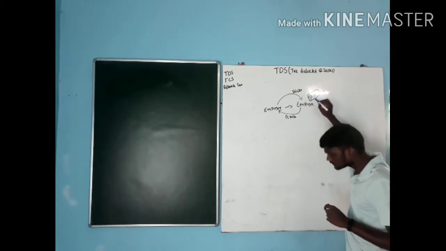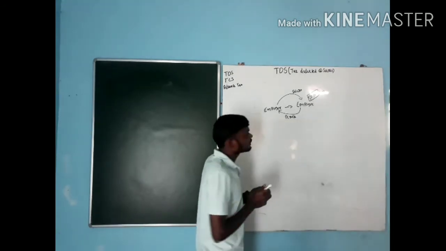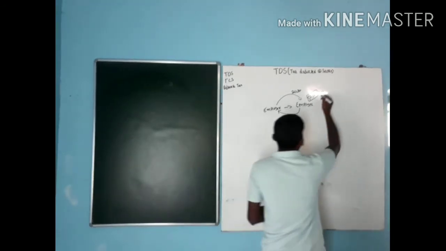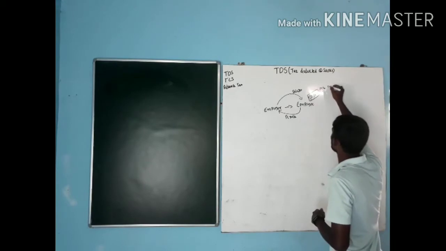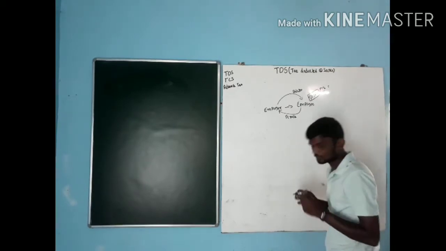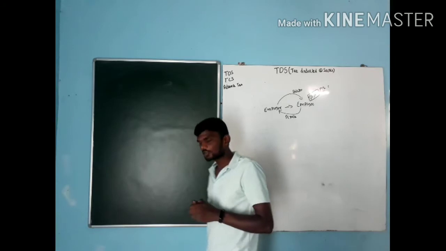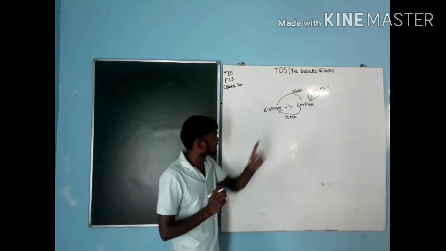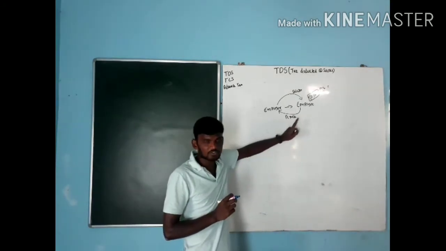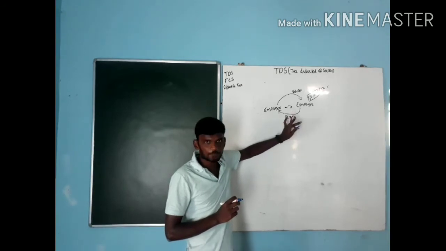50,000 per month. But what is the employer going to do? For example, 50,000 into 12 gives almost 2,50,000 or 3 lakh. We have to pay tax based on the slab rate, so the employer has to pay tax to the government on the basis of slab rate because he is an individual.